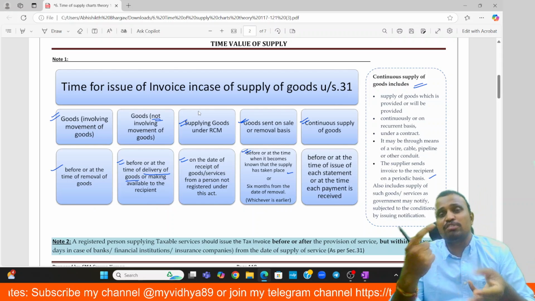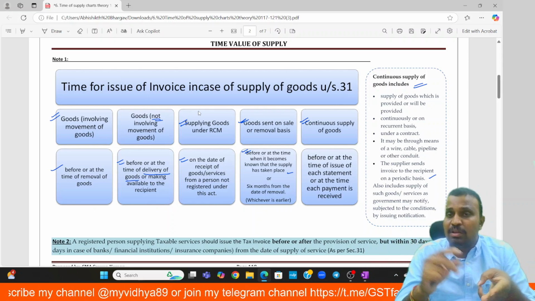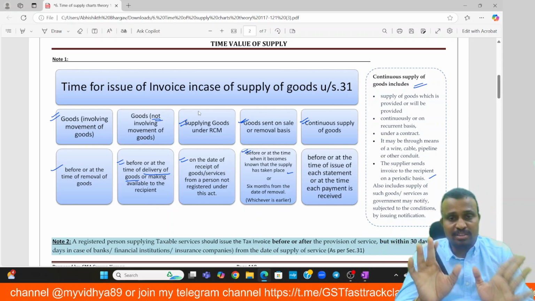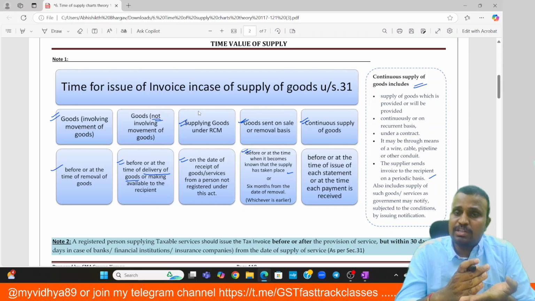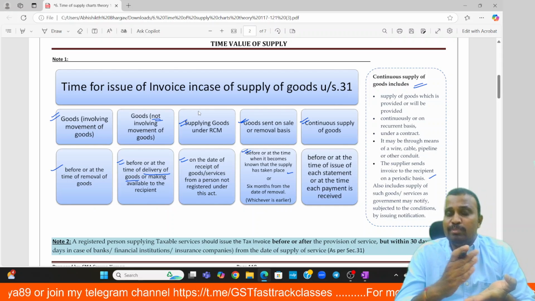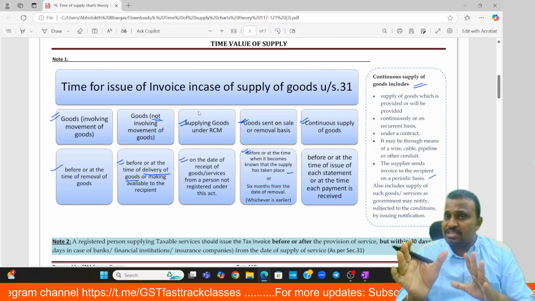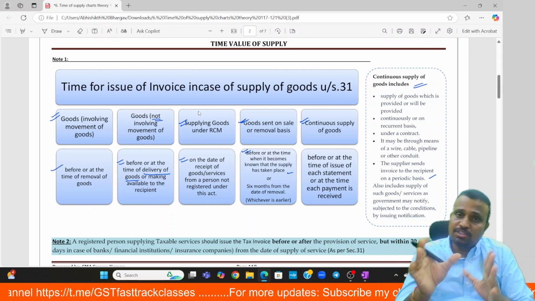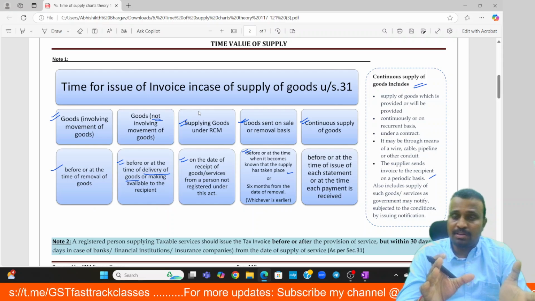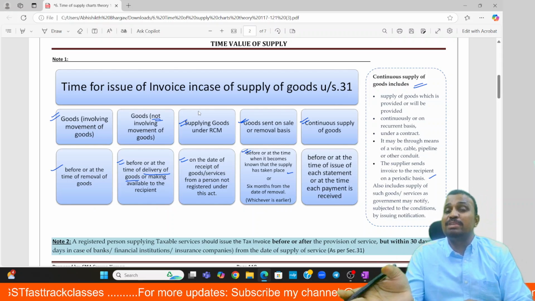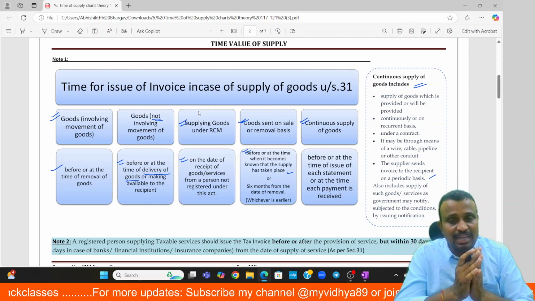In case of supply of goods under reverse charge mechanism, on or before receipt of the goods by the recipient. In case of goods sent on sale or removal basis, the date on which the transaction is deemed to have taken place, or 6 months from the date of removal of the product, whichever is earlier.